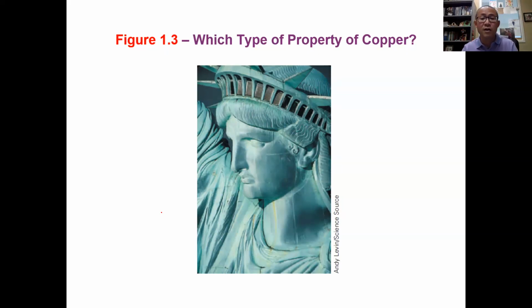And I have a link here under this note. You can study more about the story of the Statue of Liberty's color. But again, this property is a chemical property of copper because it is actually corroded, patinaed by air and moisture in the air.